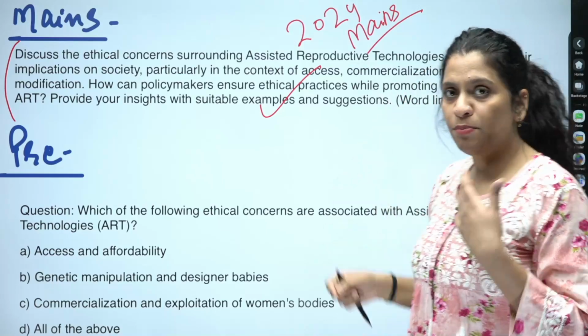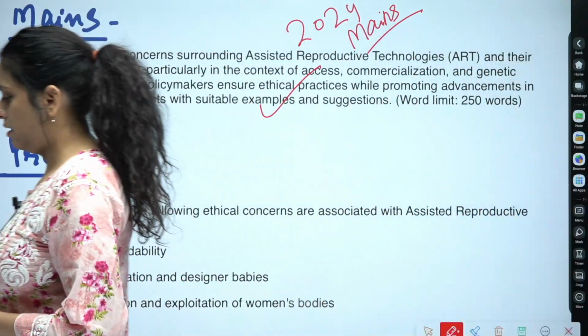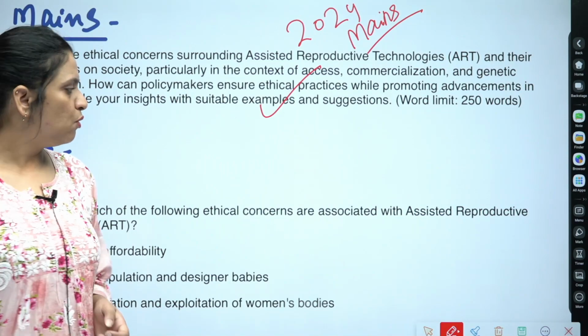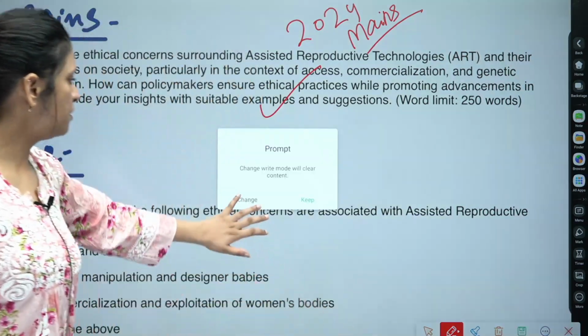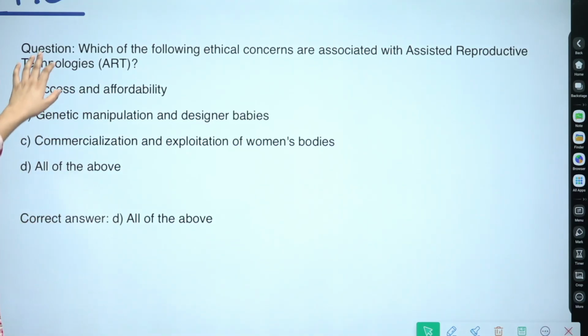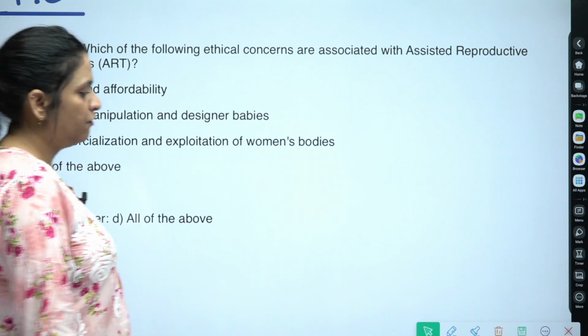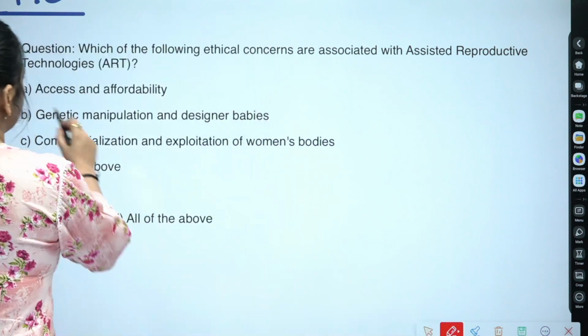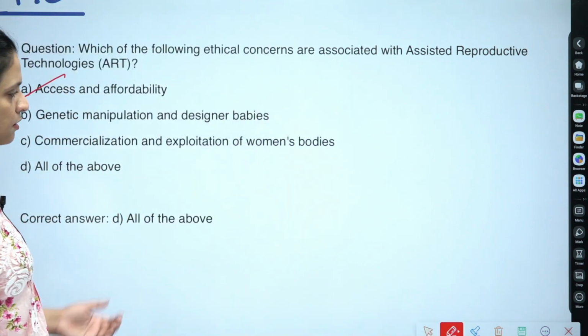What kind of prelims question can come from this particular issue? Look at a prelims question, which I have made based on assisted reproductive technology. Which of the following ethical concerns are associated with assisted reproductive technology? If you read the statements, access and affordability, yes, this is correct.